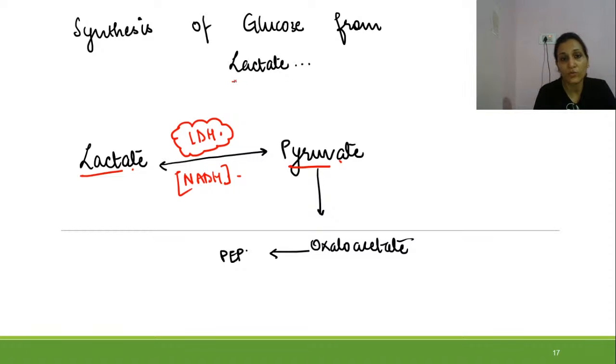So this is how lactate gives rise to glucose. Now all the previous reactions will be the same, like how pyruvate is getting converted into phosphoenol pyruvate. We have seen that it's basically a two-step process, how malate is formed and transported out of mitochondria, and how it gives rise to oxaloacetate, then phosphoenol pyruvate.